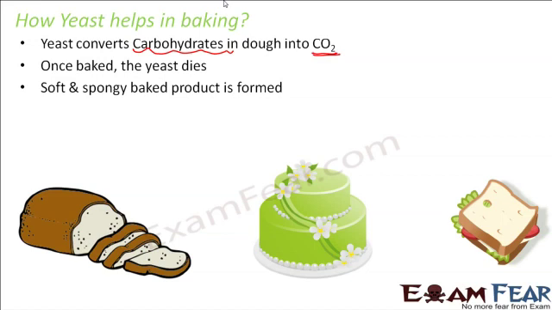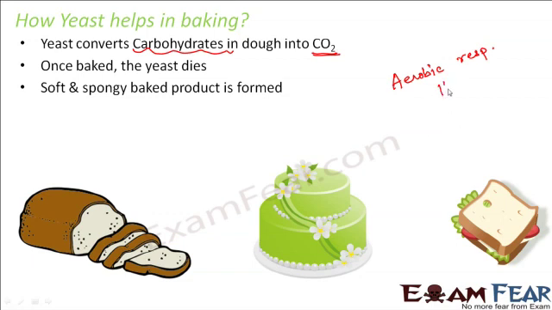Now in a very similar way, not only for cakes, in bread making also a similar process happens. Initially aerobic respiration takes place. How exactly does this conversion happen? For this conversion to take place, aerobic respiration takes place. That means the yeast, that is the fungi, undergo aerobic respiration, that is, in the presence of oxygen. They utilize oxygen and give out carbon dioxide.